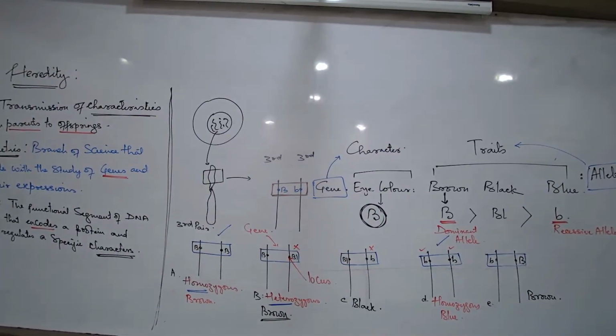Understanding, right? So you get clear with the concept. What is meant by homozygous condition? A pair of chromosomes in which alleles are identical for a gene. Clear here? Go to the next one.